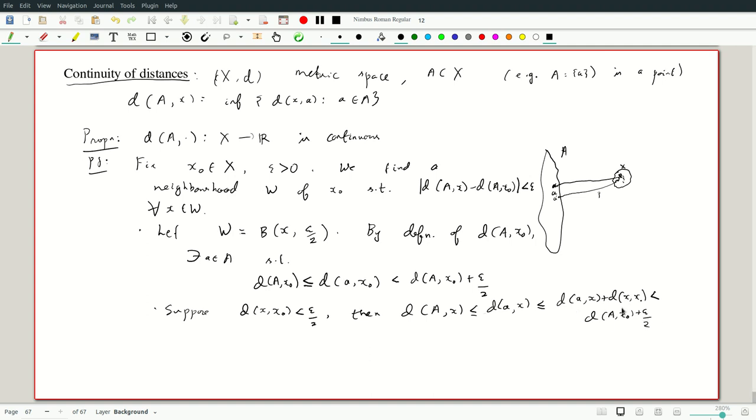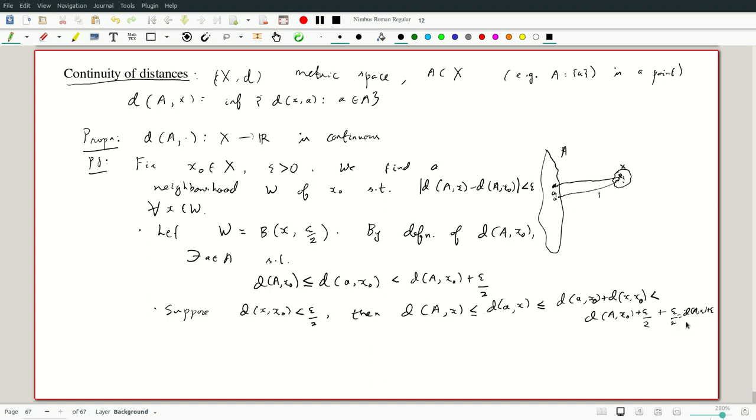I'm sorry, the whole point of this was to put an x0 here. The distance between a and x is at most the distance between a and x0 plus the distance between x and x0. I've used the triangle inequality and symmetry here. I could have written it the other way around. This is less than or equal to the distance between a and x0 plus epsilon by 2 plus epsilon by 2, which is the distance between a and x0 plus epsilon.